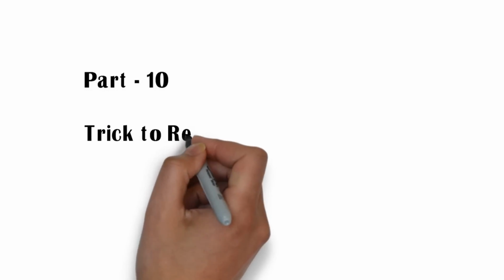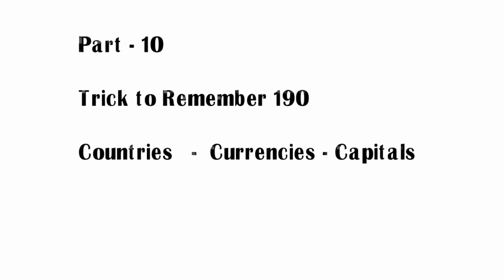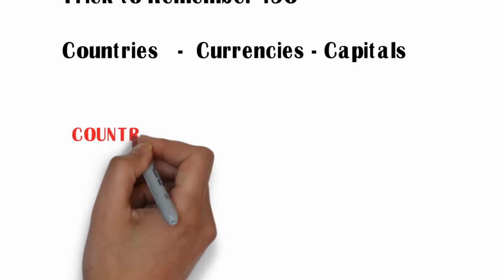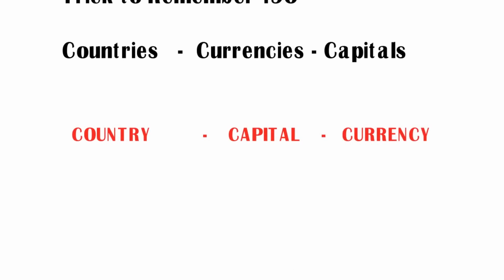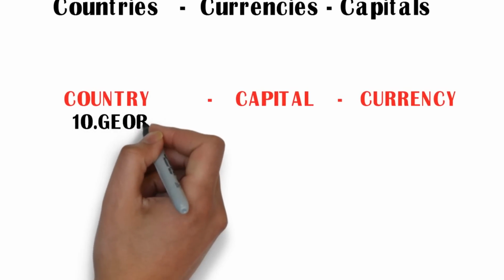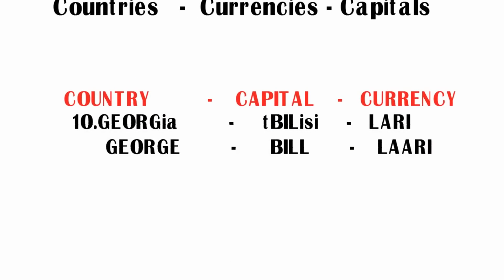Part 10, trick to remember country, currencies and capitals. Very important, three questions in every government exam. Concentrate: country, capital and currency. Today we are going to see the country Georgia. Its capital is Tbilisi and its currency is Lari. But how to remember the country Georgia, its capital and currency? Let us see the trick here.